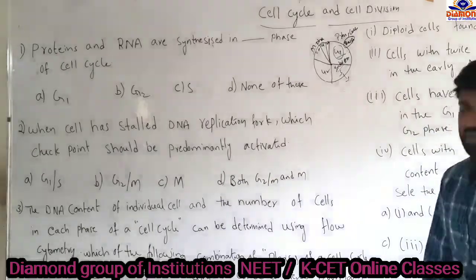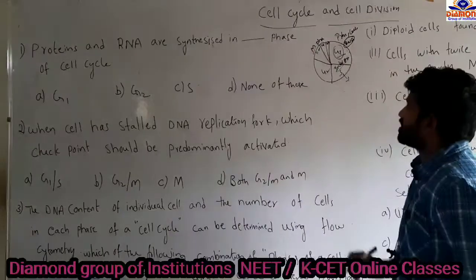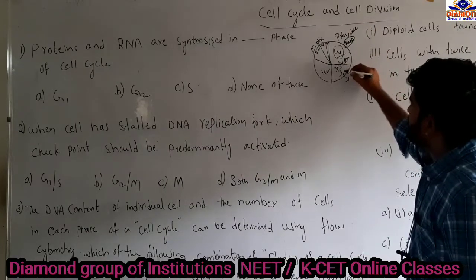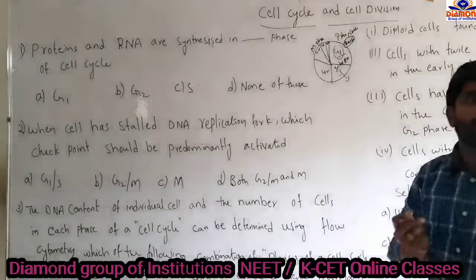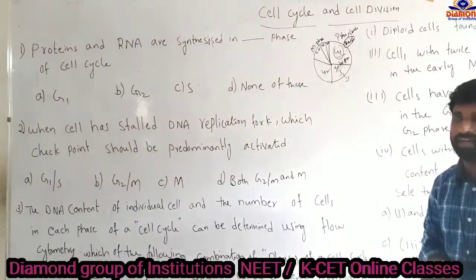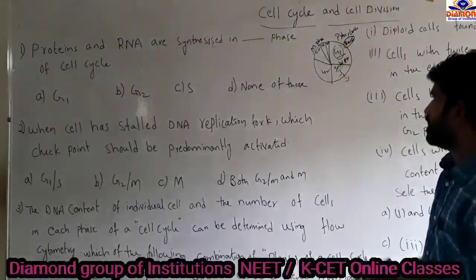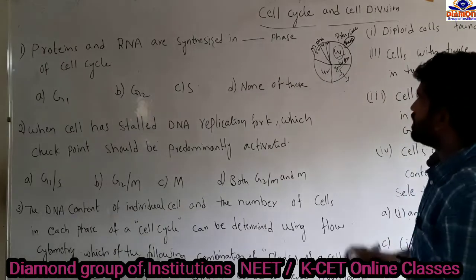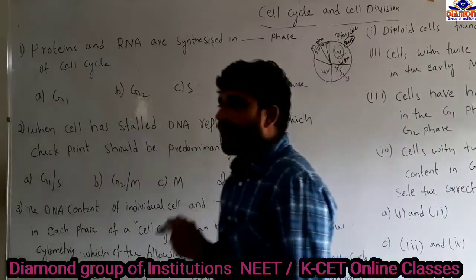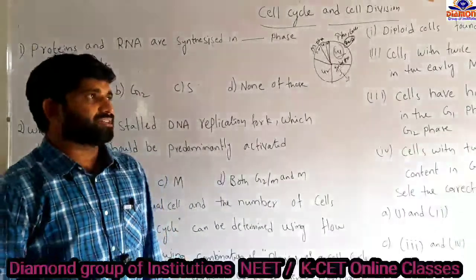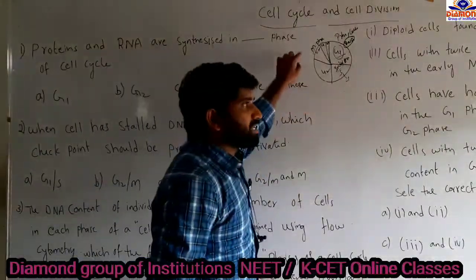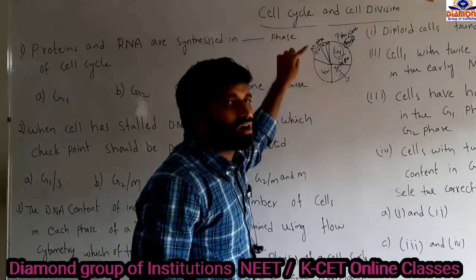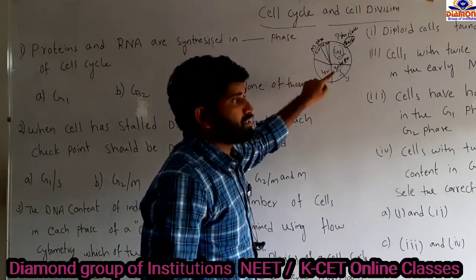In the S phase, DNA duplication takes place. Whatever amount of DNA was present in a cell, that amount of DNA will replicate in the S phase, or as we say, it doubles. After the S phase, the cell will enter the G2 phase. The proteins, enzymes and cell organelles that were not synthesized in the G1 phase, and are required for the M phase, are synthesized in the G2 phase.